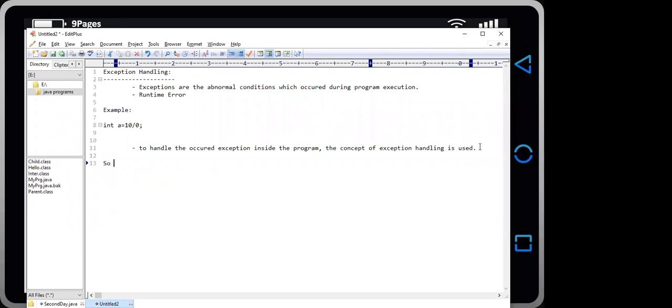To handle the exceptions in Java, the following concepts are used. First one is try-catch.